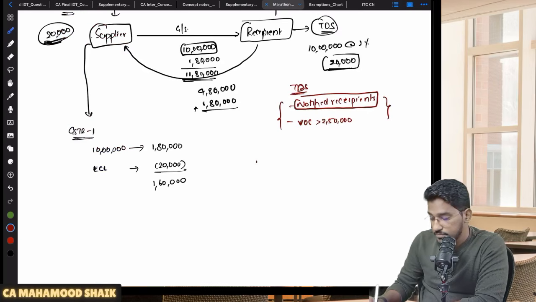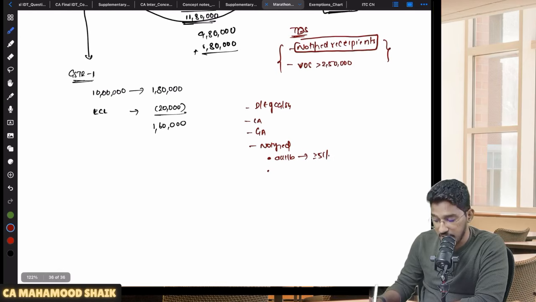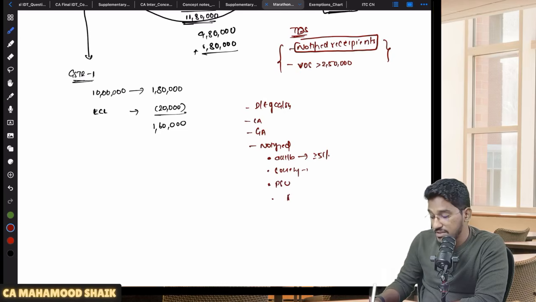Number 1, department or establishment of central government or state government. Number 2, local authority. Number 3, government agency and other notified persons. Who are all those other notified persons? Number 1, any authority or body or board established by central government or state government, where greater than or equal to 51% of control or equity must be there by government. Society which is established by central government, state government or union or local authorities. Then they have told PSU and also a registered person.